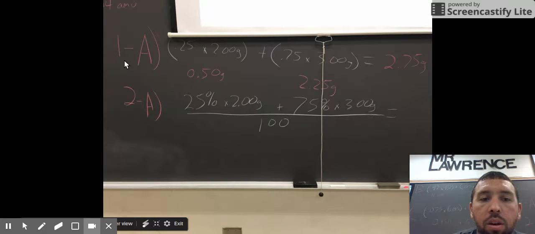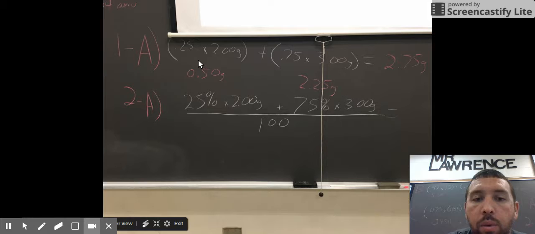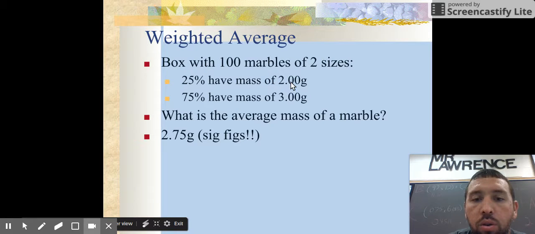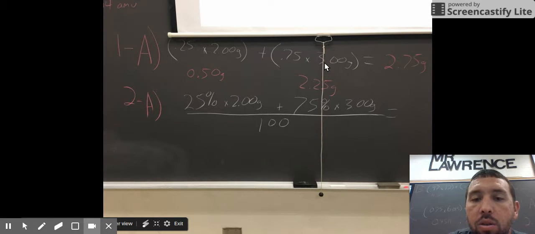So here you can see, and it's on the board, line A, 1A, and 2A. These are the same way to answer the same question with 2 different methods. The way I prefer to do it is this. Set up your problem to where you have 25%. But instead of 25%, let's just normalize it to 1. Percent just means divide by 100. So let's take away that percent, divide it by 100, and we're going to turn that into 0.25. Then we're going to multiply that by the mass of 2.00 grams. Then we're going to add that to the next percentage, normalized to 1, so 0.75, times the new mass of 3 grams, and it's going to give you 2.75 grams.